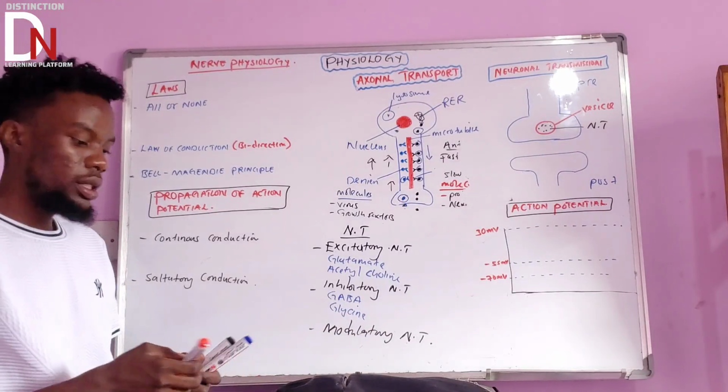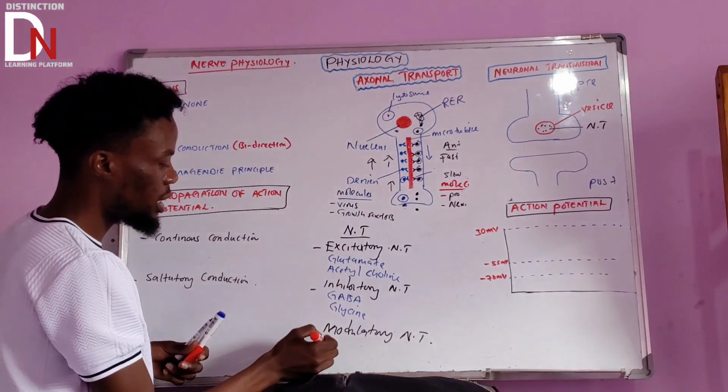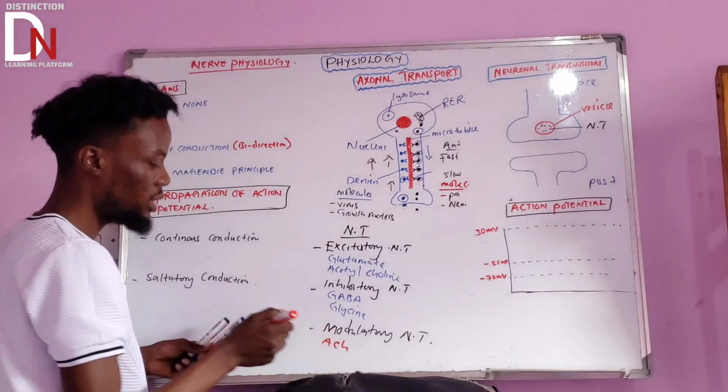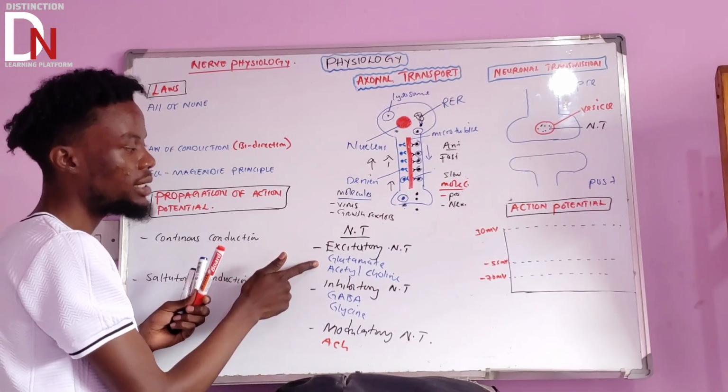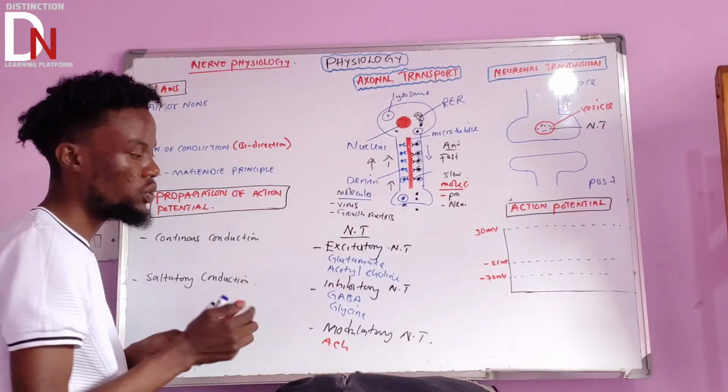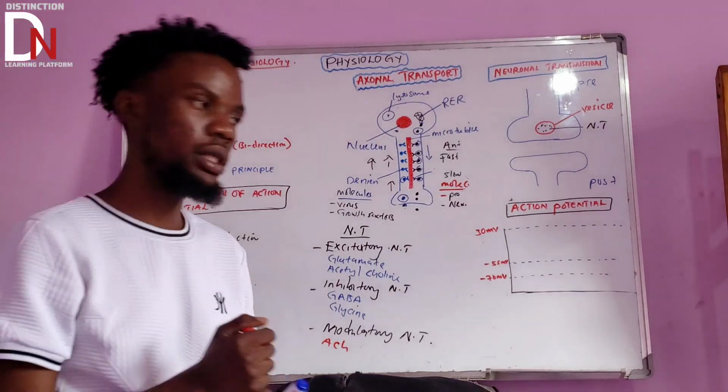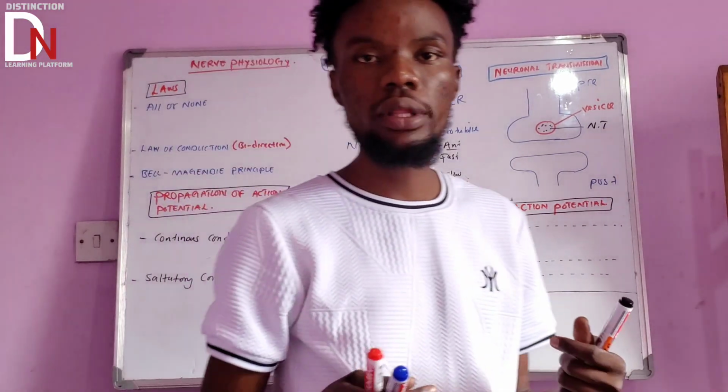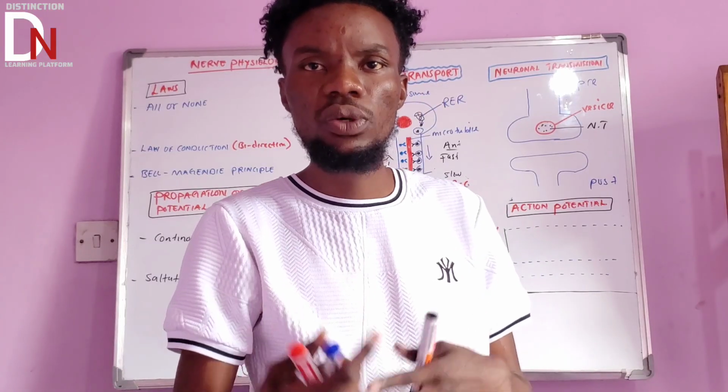Then the modulator type of neurotransmitter. Basically we can just take another one, acetylcholine. Acetylcholine can act as excitatory as well as modulator. Very, very important. Now, since we know the types of neurotransmitter, let's talk about neurotransmission.